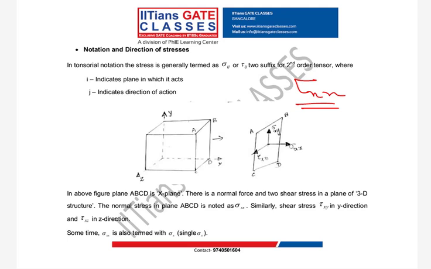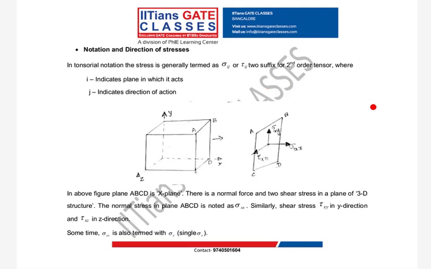It is a normal stress, though it is given as tau. Because we have to see the suffix i and j. Here i is equal to j, so this is a normal stress.